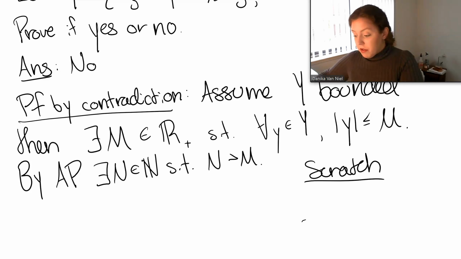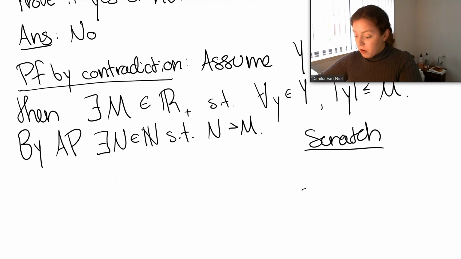So what would we do in the scratch work? We want to first start by assuming what it is that we want. And so remember, I know everyone's heart just skipped a beat, but we're just in the scratch work. In the scratch work, it's okay to assume what we want. All right, so what is it?